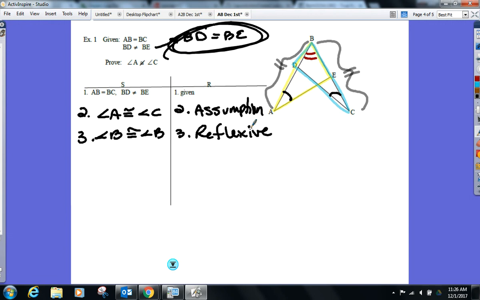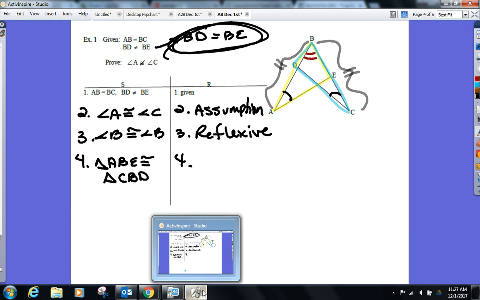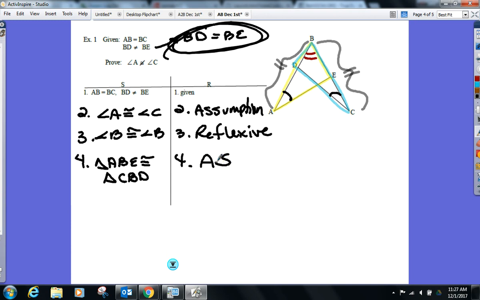Don't yell anything out. I'll ask somebody. Remember, we had five methods. Triangle ABE is congruent to triangle CBD. Why? What method do you have for me here? Angle, is that side in between everyone? Yes, it is. And if you're unsure, what did we say in the previous unit? Draw it out separately and mark it.